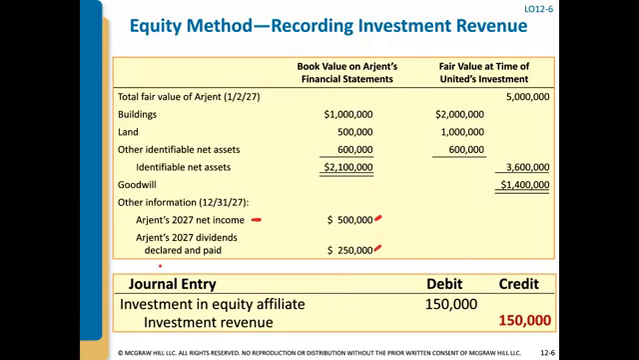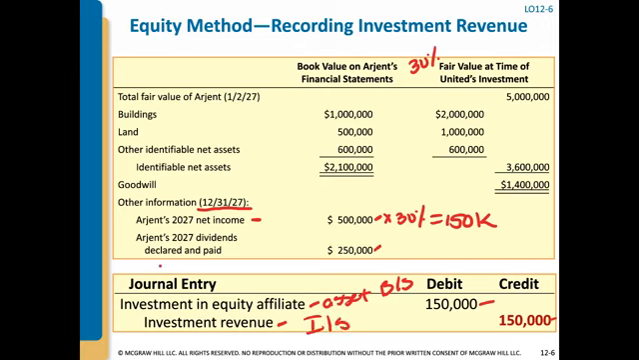In this example, we're going to fast forward to the end of the year, and Argent's 2027 net income was $500,000. We've said that we own 30%. We bought 30% of Argent's stock. So we're going to take the 500,000 times 30%, which equals 150,000, and we're going to increase our investment by that amount. We're going to debit investment in equity affiliate, that's our asset on our balance sheet. And then we're going to increase our investment revenue by that amount, and that goes on our income statement.